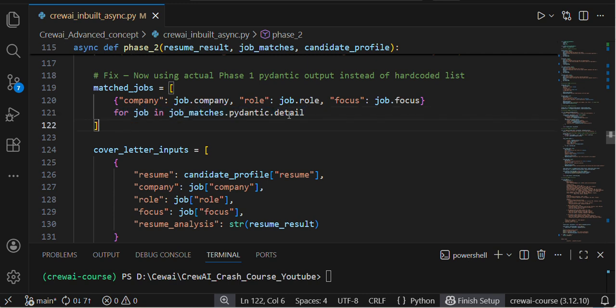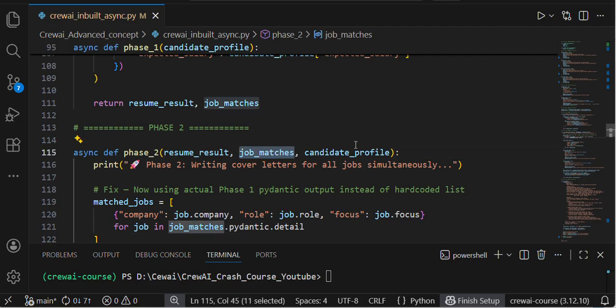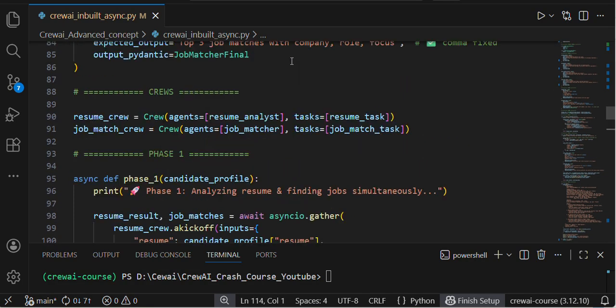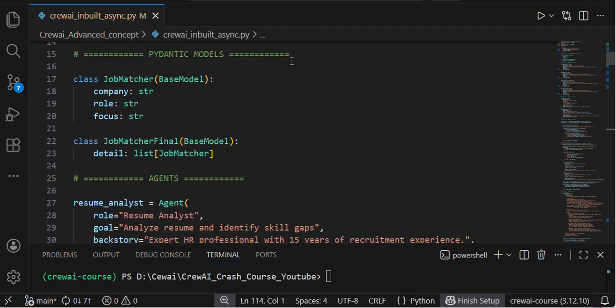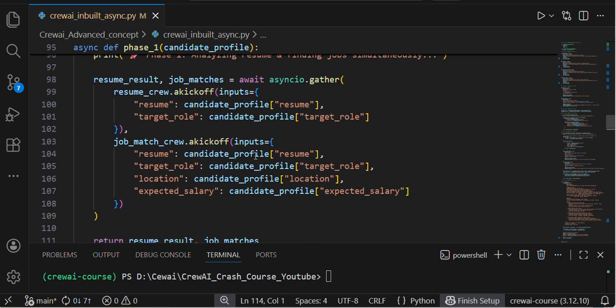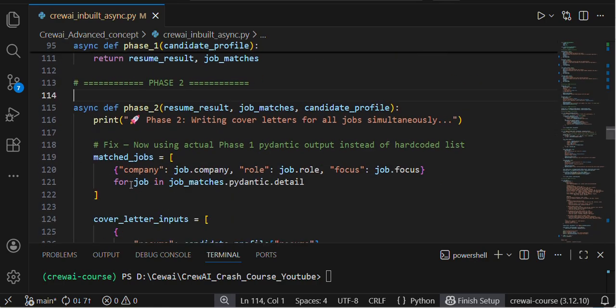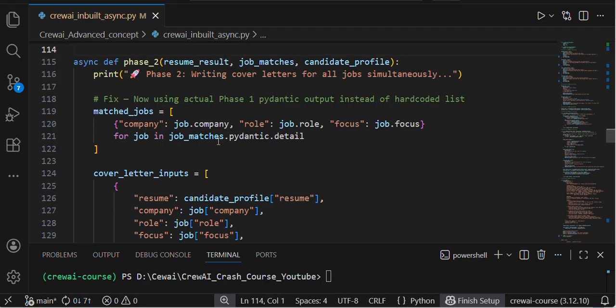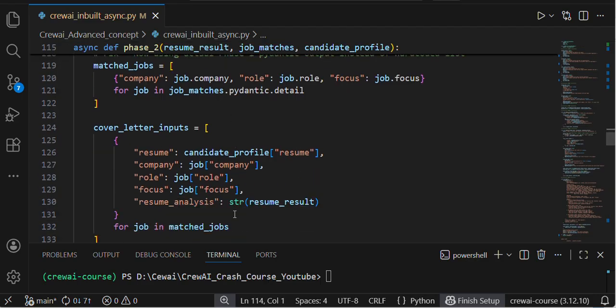Here I am taking the job matches, my second agent response, and iterating. Here I am giving a list of job matcher, that's why I am first extracting the output in pydantic. For job in job_matches.pydantic.detail, again I am assigning company, role and focus. Again I am iterating as it will be a list, again iterating for giving the cover letter inputs.